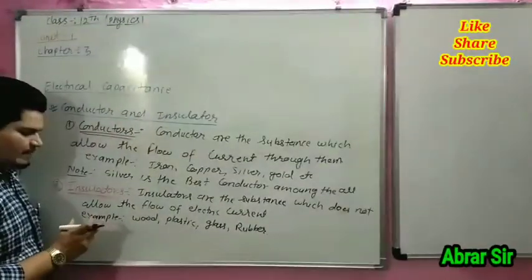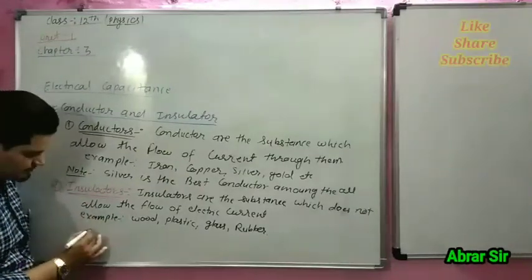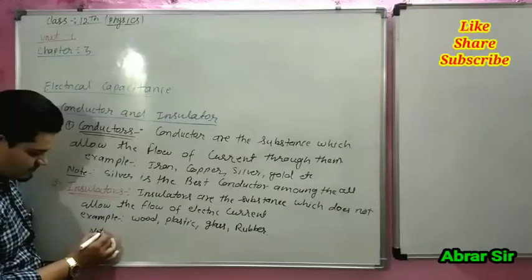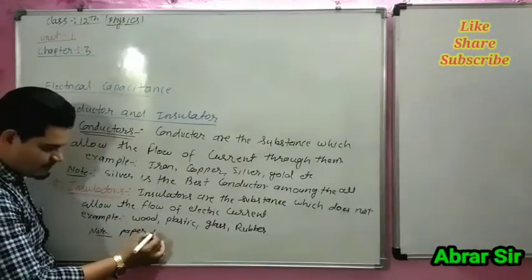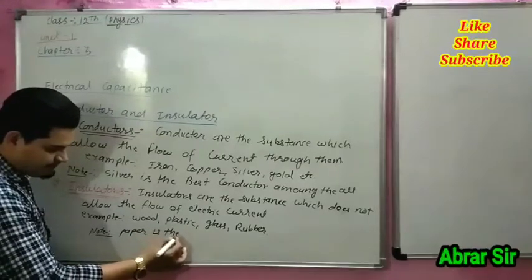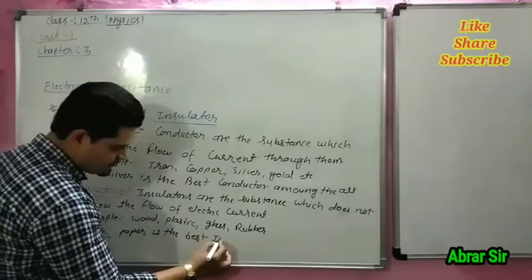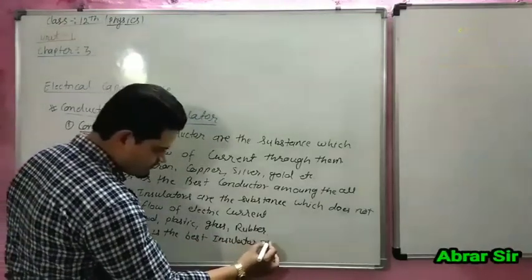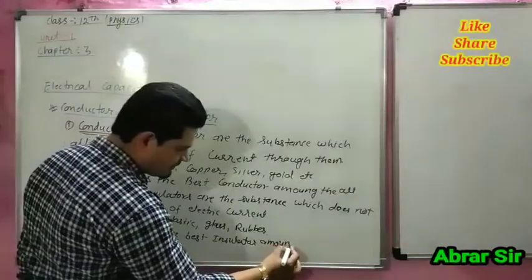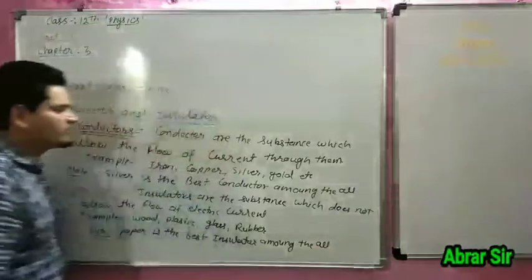Remember the point: paper is the best insulator among all.